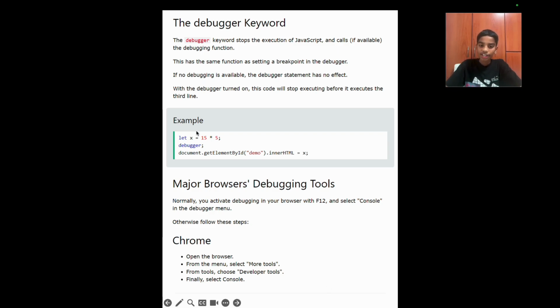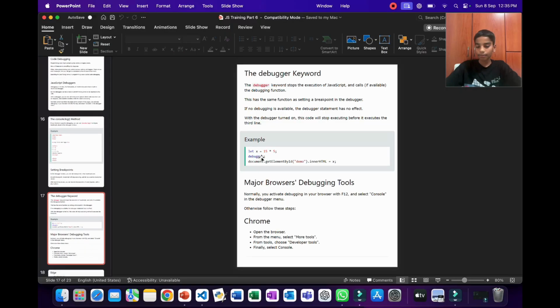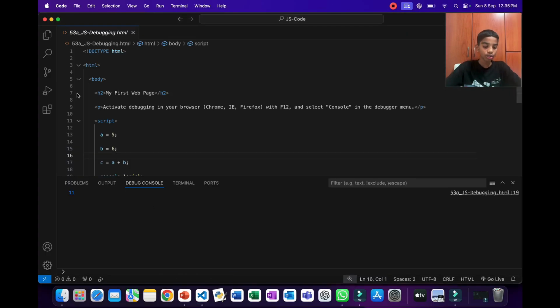As you can see over here is the example where we have declared a variable called x and given it the value of 15 times 5. And over here we use the debugger keyword on the third line. And over here we have used the document getElementById method. So now let's look at this example using Visual Studio Code.